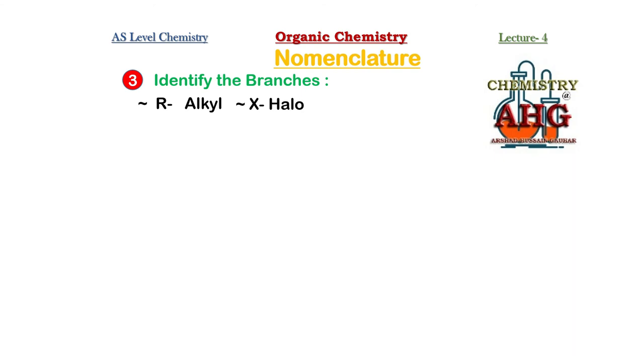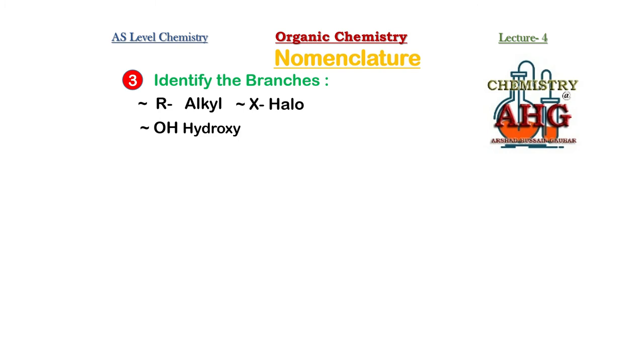So these are the 4 different halogen atoms that can act as branches. Sometimes you may see OH acting as a branch. Although it is alcohol, whenever OH becomes a branch, it is written as hydroxy. So these are 3 common branches at this level in your syllabus.